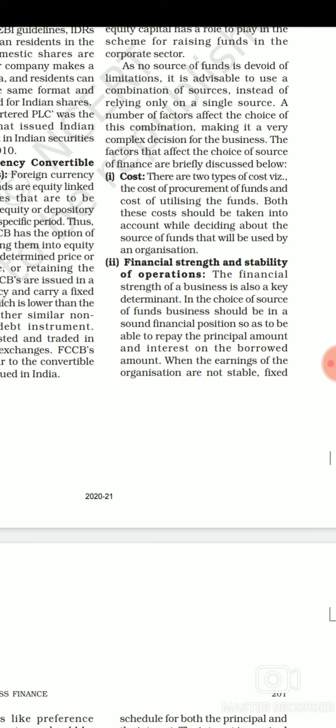Now any source which will have more procurement cost, जिसको use करने के लिए हमें ज़्यादा procurement के fund cost लगेगी, and the cost of utilizing the fund will be less in that source, we will go through with that source. There will be a cost of procurement and the cost of utilizing the fund will be less.